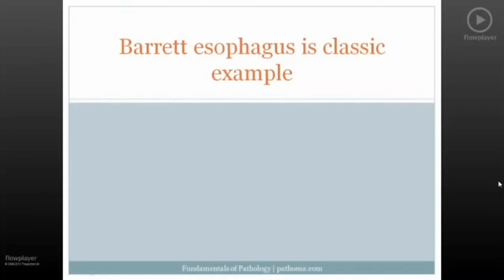Now, what is Barrett's esophagus? So let's go back and remind ourselves. The esophagus is lined by squamous epithelium, and recall that there is a very sharp demarcation between the esophagus and the underlying stomach. And the stomach, instead of being lined by squamous epithelium, is lined by columnar epithelium. So again, esophagus is lined by squamous epithelium, and the stomach is lined by columnar epithelium.